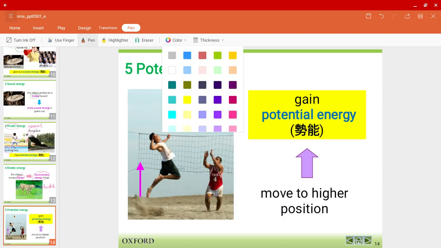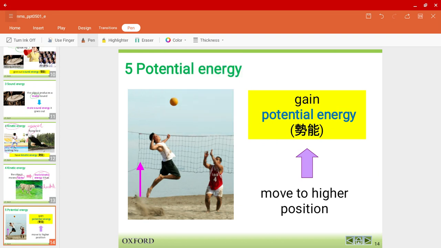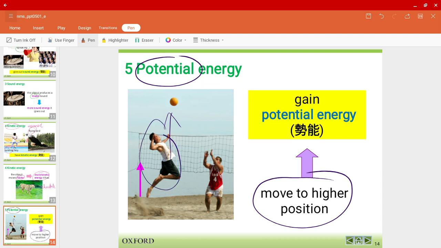All right, the fifth type of energy, maybe this might be new to you, is called potential energy. Potential energy is when an object is able to move to a higher position. For example, you have a volleyball over here, it moves to a higher position, or even when a person moves upwards to a higher position, that is called potential energy.